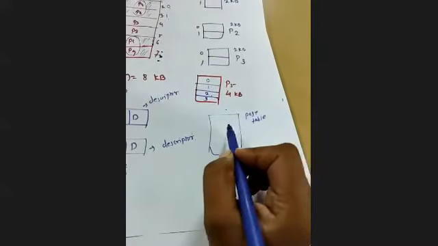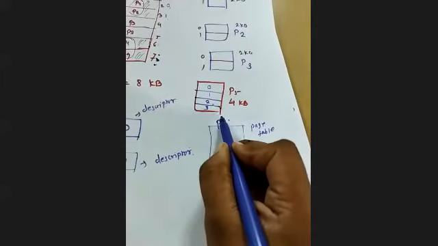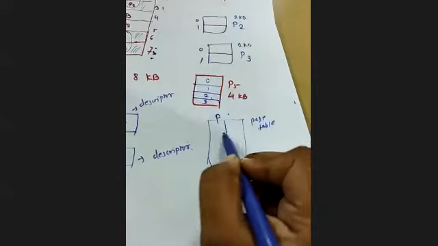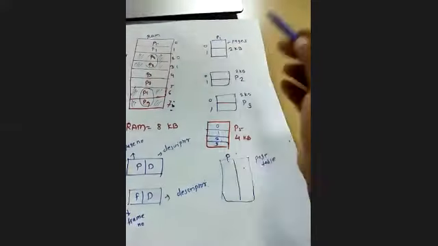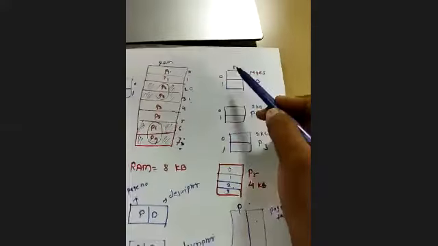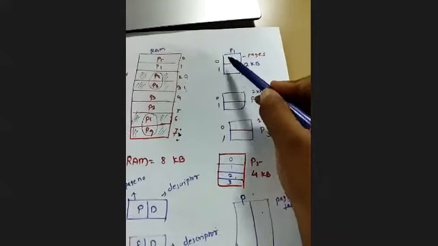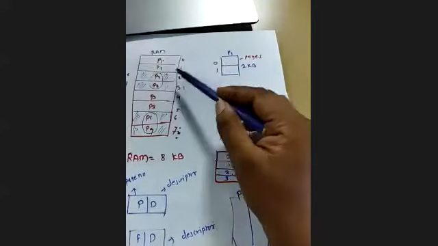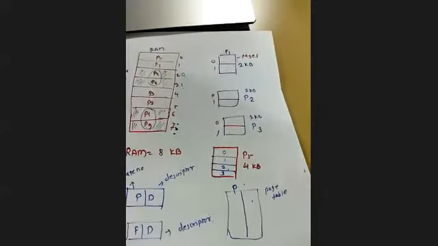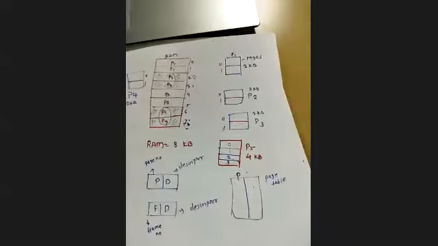This page table will always have the page number as the index, which will show where this page is residing in the frames. For example, this process has 2 partitions, 0 and 1. So where this 0 is residing in this RAM, that status will be present in this page table.